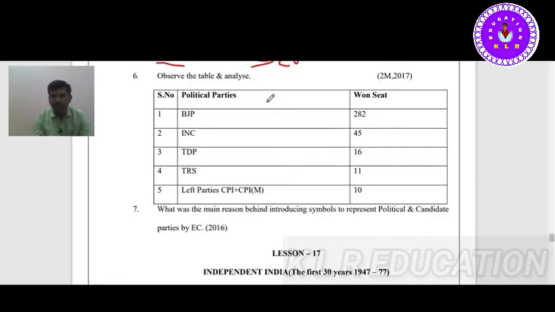Here one more table is given, and we have to analyze it and write. What do we have to analyze? BJP, Bharatiya Janata Party, won 282 seats. INC won only 45 seats. So you have to write about this table descriptively.